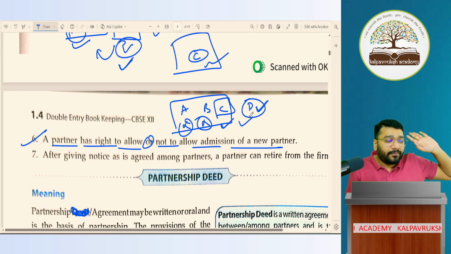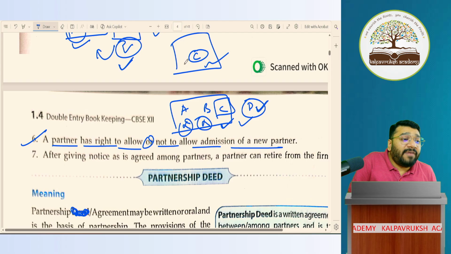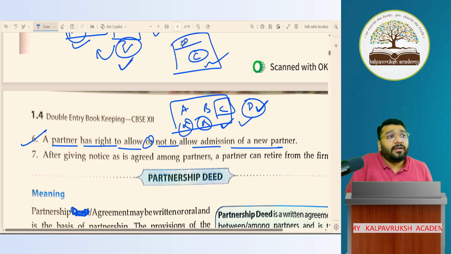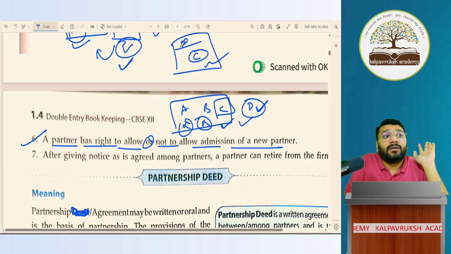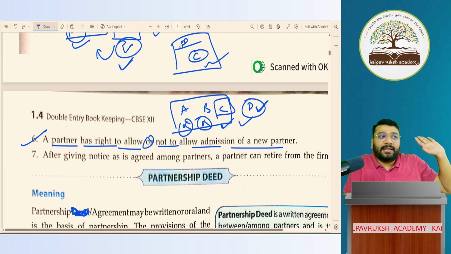Okay. I'm telling you, while formulating the partnership deed, in the rights and duties of partners, especially in the rights of partner clause, they have given the exclusive power to C to appoint a new partner. Means if C allows, then he can come. Like that, it has been mentioned. The language of the clause is like that.